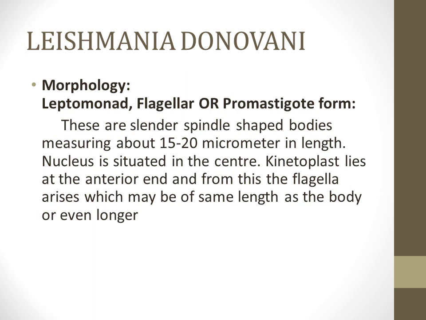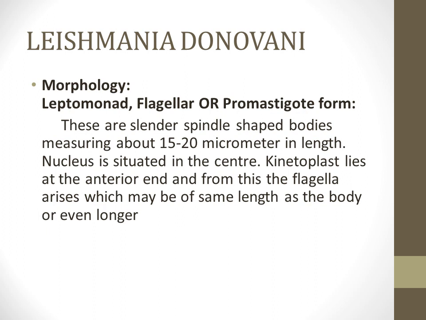The second form that is present within the sandfly, that is the intermediate host, is the leptomonad, the flagellar or the promastigote form. So this is the spindle shaped structure measuring about 15 to 20 micrometers in length.